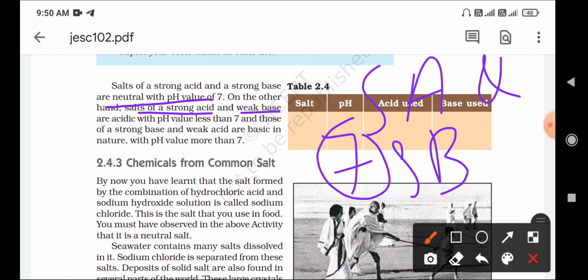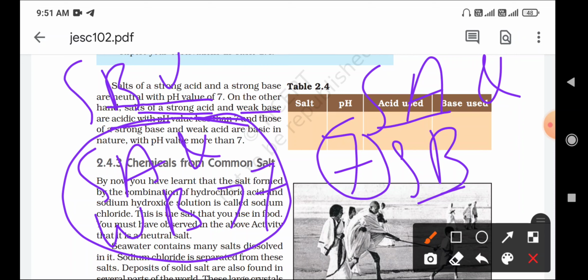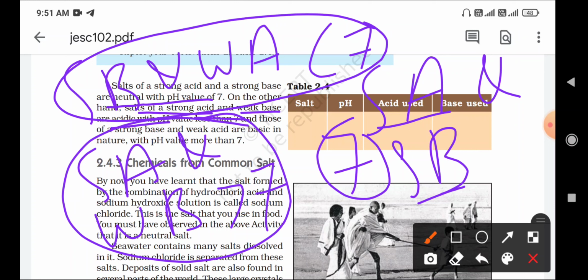What is neutral salt? Strong acid and strong base with the pH value of 7 is called the neutral salt. On the other hand, strong acid and weak base with the pH value less than 7 is called the acidic salt. Same, strong base and weak acid with a pH value greater than 7 is called the basic salt.